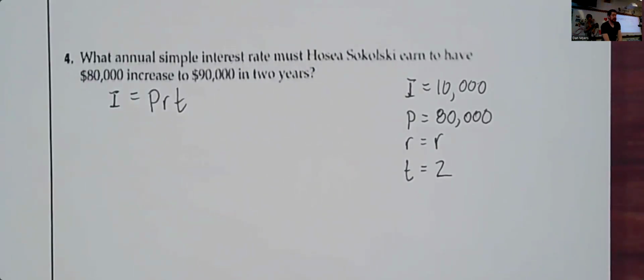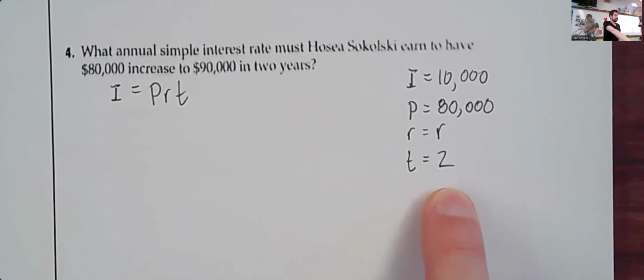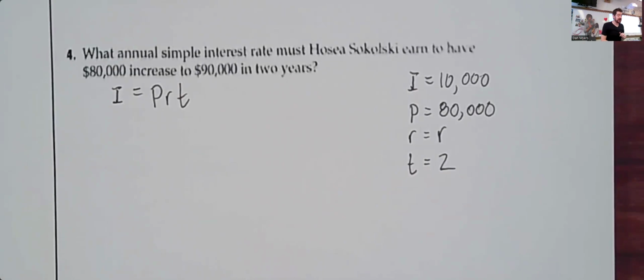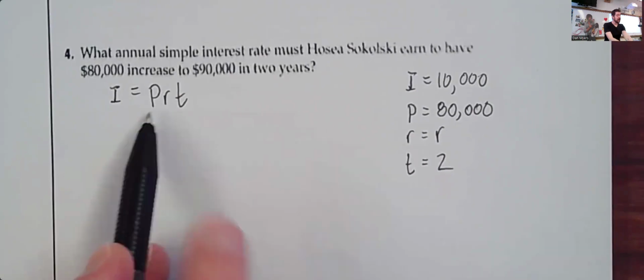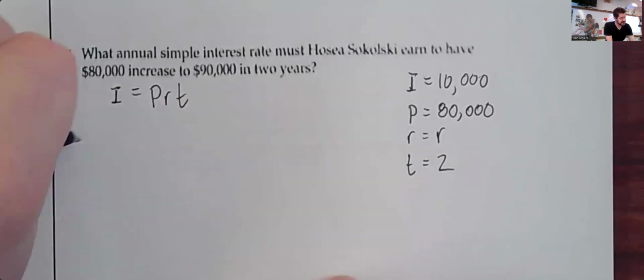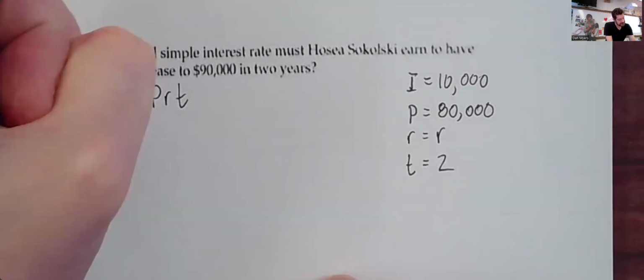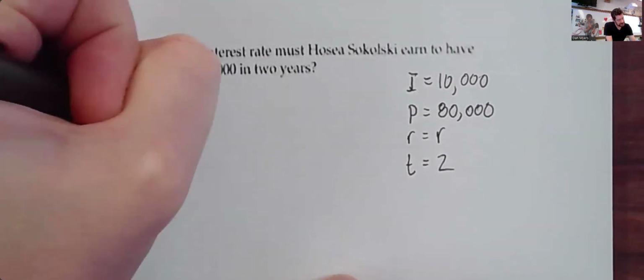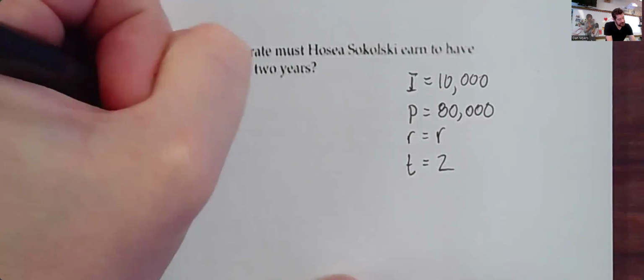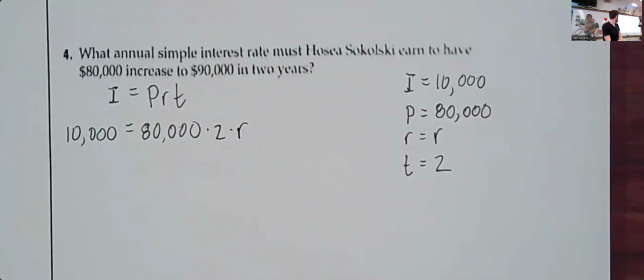Yep, and it says what annual interest rate. So that's why when you're given an interest rate, it's always based off of the year. And so you need to compensate for that annual rate based on how often something is happening. And right now, we're just talking about straight up 2 years. So we don't have to worry about fractions on this one at all. We are solving for R. So let's throw those into our formula. Put R at the end though, because variables usually go at the end. So we're going to say 10,000 equals the principal of 80,000 times 2 and then times R. Because variables should go at the end.